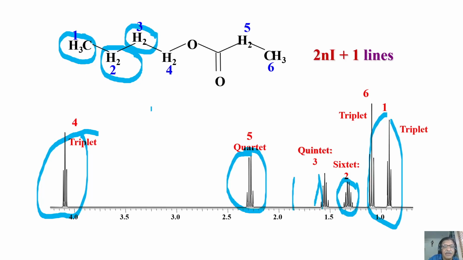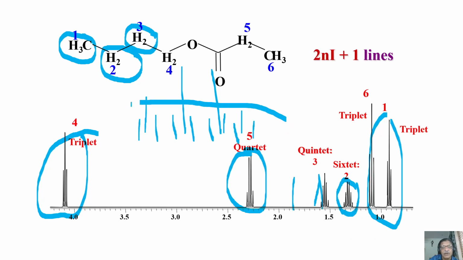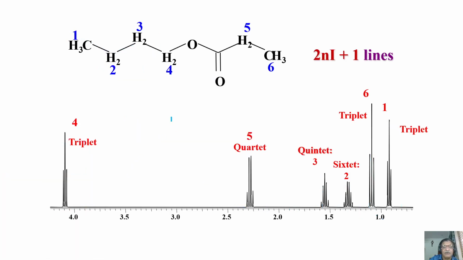Depending upon the coupling strength, it is a large quartet and each line of the quartet is a triplet. As a consequence, due to severe overlap, you have got this pattern. If the triplet coupling is larger, then it is going to be a triplet of quartets. Then the analysis we have to do in a different style, and this is a triplet, and each line of this triplet is going to be a quartet like this.